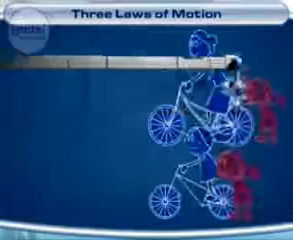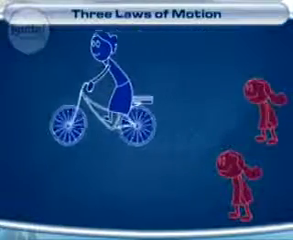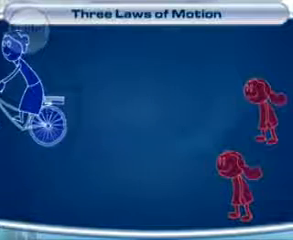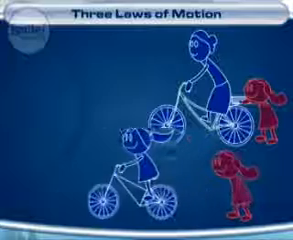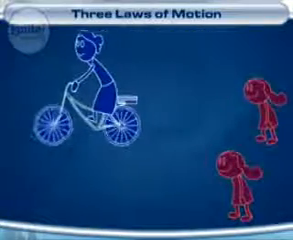Mass also plays a role. If we push a small child on a bike and then we push an adult, and we use the same size force in both cases, they will accelerate at different rates. The child with less mass will accelerate quickly. The adult with more mass will accelerate slowly.